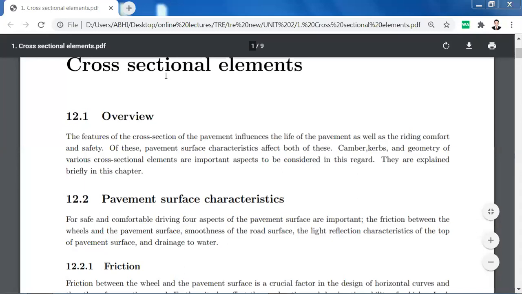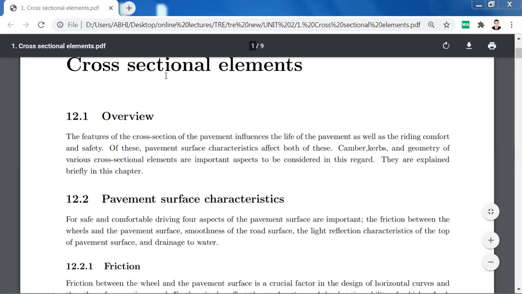If the road surface is more smooth, then the friction will ultimately be less. Then the light reflection characteristics of the top pavement surface: does it reflect the light or not? Because if it is reflecting the light, then ultimately the visibility of the driver will get reduced.